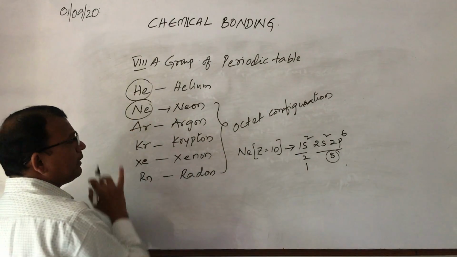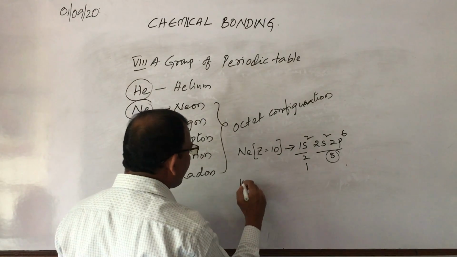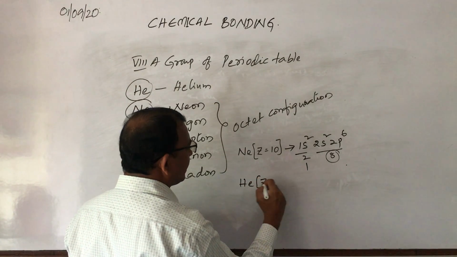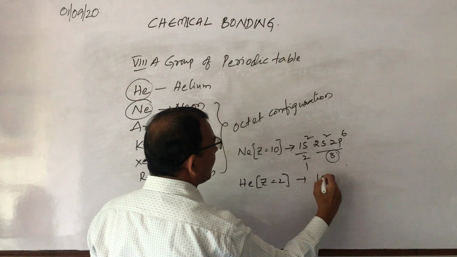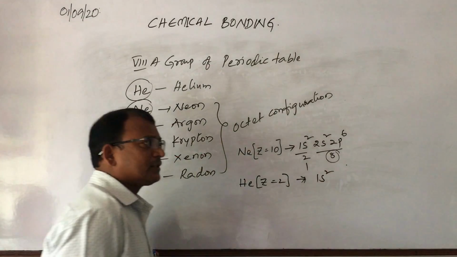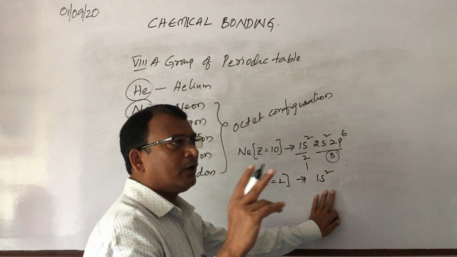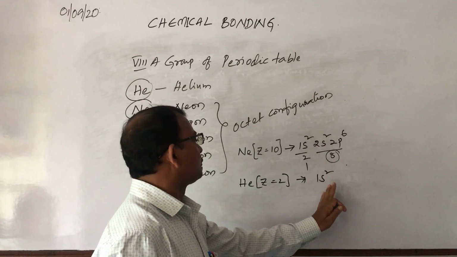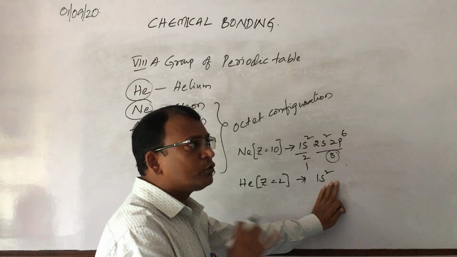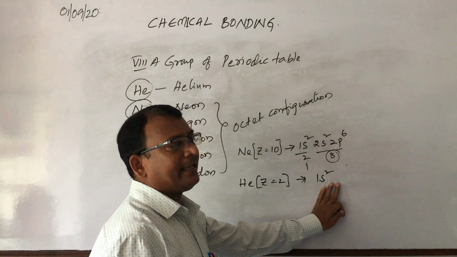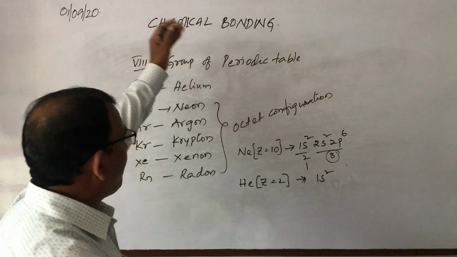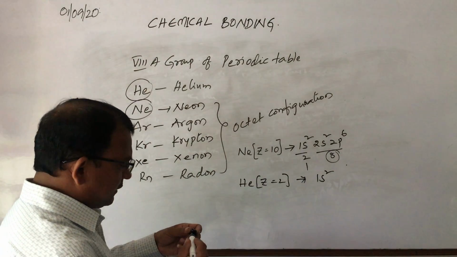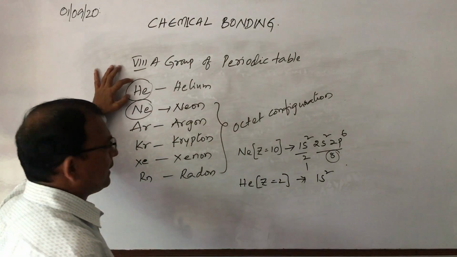Then what about helium? Helium does not have 8 electrons, because its atomic number Z is equal to 2. It has 1s2, and the s orbital can hold only 2 electrons, so it is completely filled. So it cannot lose electrons and it cannot gain electrons. All 8A group elements are known as octet configuration, except helium.